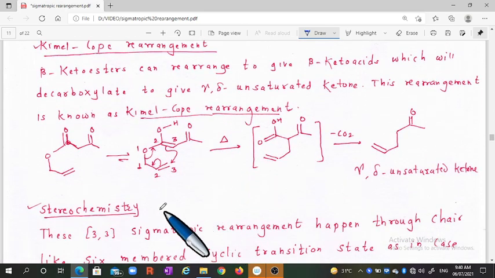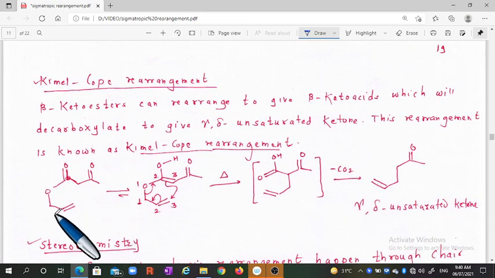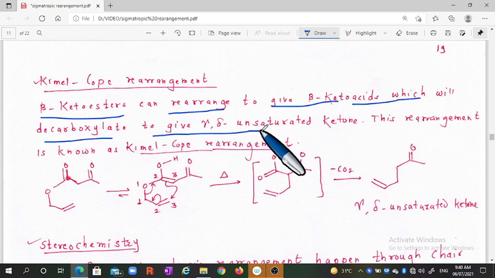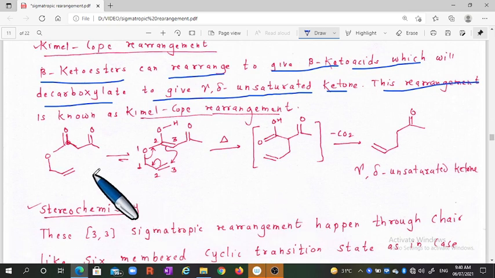Carroll rearrangement. This rearrangement looks like this. In this case, a beta ketoester can rearrange to give a beta keto acid, which will decarboxylate to give a gamma delta unsaturated ketone. This rearrangement is known as the Carroll rearrangement.